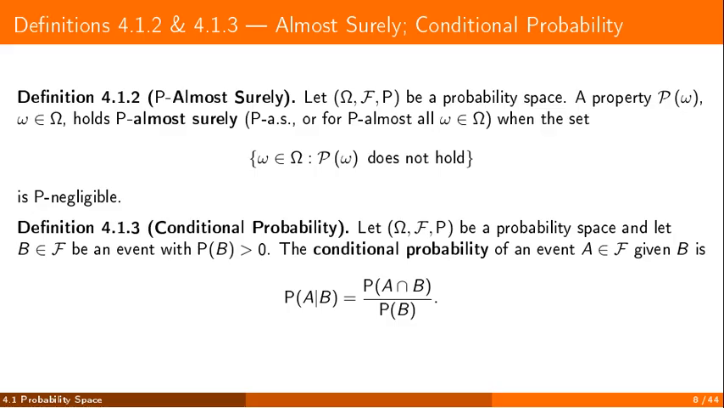2 notions round out the vocabulary. A property of the points of our space holds almost surely when the set of points where it fails is negligible for the probability. The same negligibility is in the earlier chapters, unchanged. As for conditioning, for an event B of strictly positive probability, the probability of A given B divides the probability of their intersection by the probability of B.